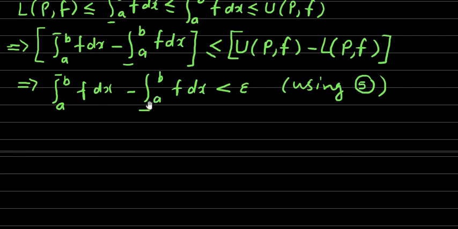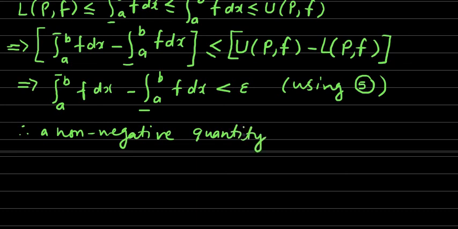So a non-negative quantity is less than every positive real number, which means it must be equal to 0. Therefore that non-negative quantity, the upper integral minus the lower integral, is less than every positive real number.